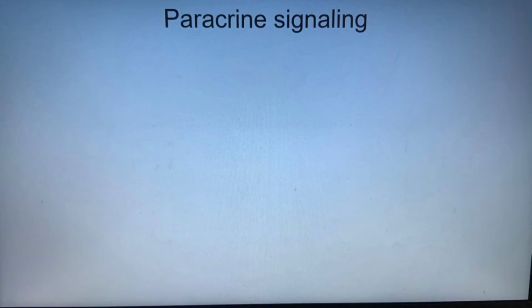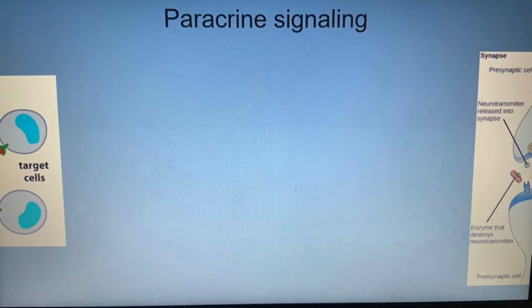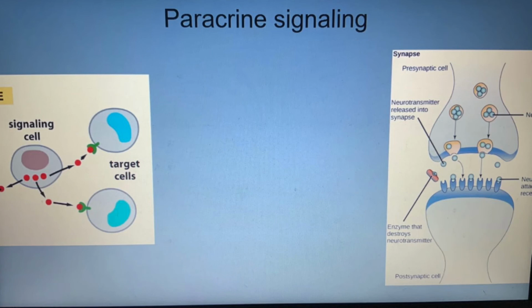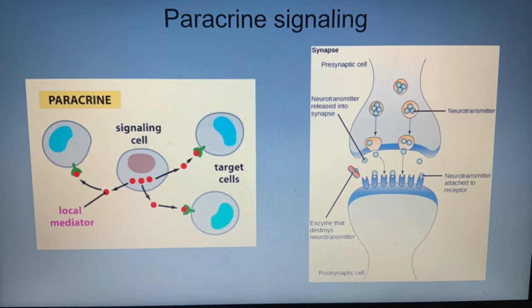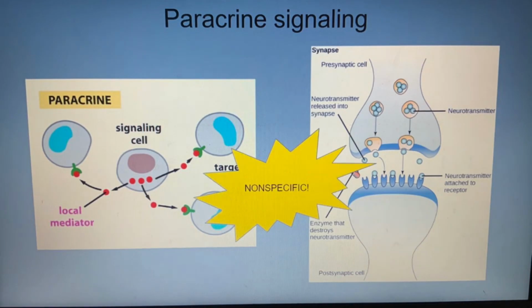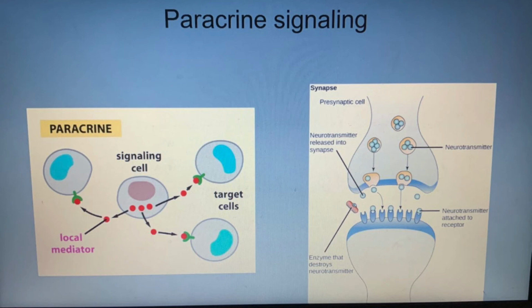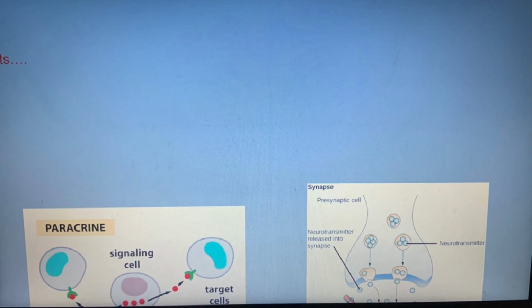It is a paracrine signal pathway, which means that it is a signal from cell to cell or to nearby cells. The central nervous system is an example of this. Serotonin affects mood in a very complex way. It also controls sleep and alertness, anxiety, depression, and many other things.